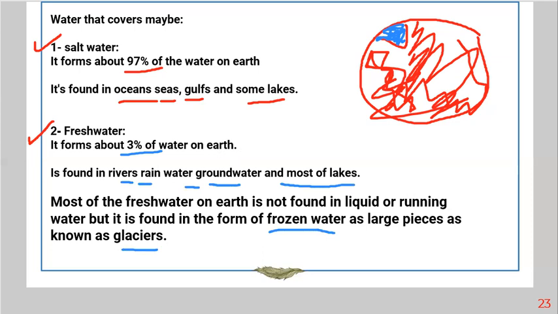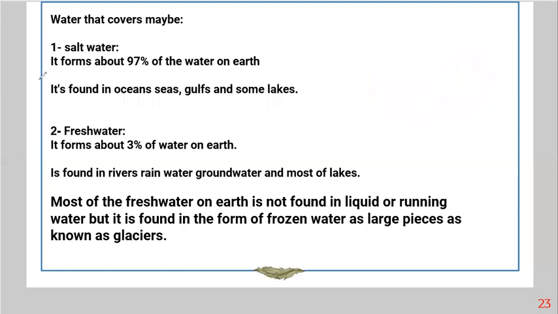So the salt water exists normally, while the fresh water, most of it exists within frozen water or glaciers. Okay. So the thing I want you to learn: salt water represents 97%. Fresh water, only 3%. Okay?